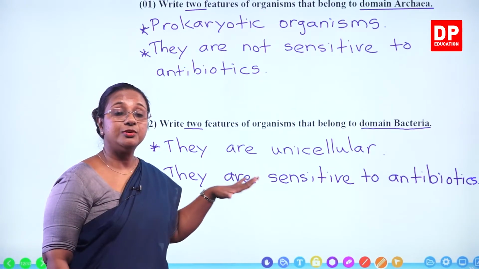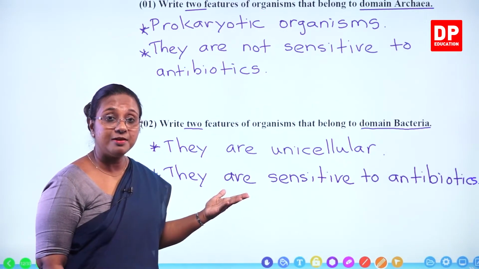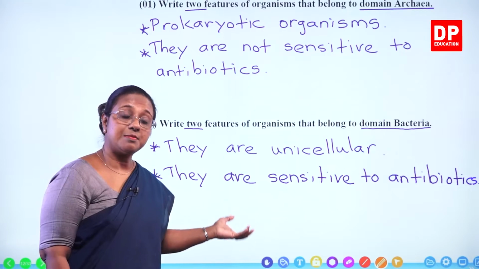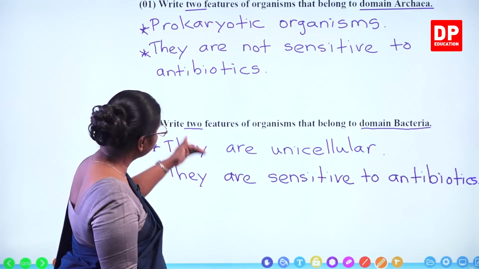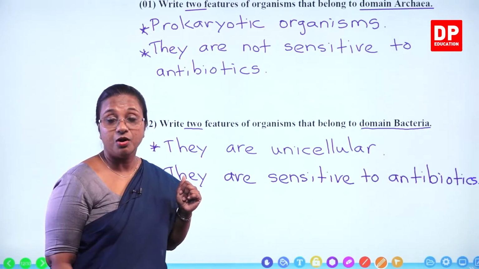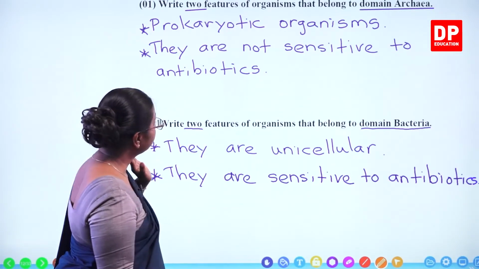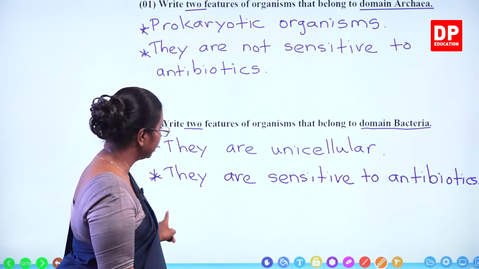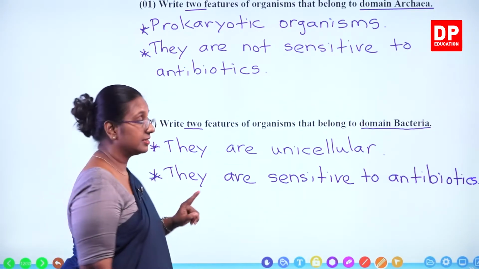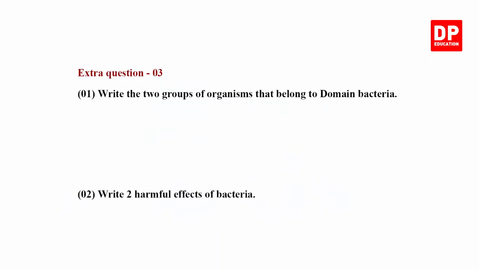You can also include about the environment, any environment, and also you can say some are pathogenic. All those can be included here, or you can even say they are prokaryotic organisms. So write two features of organisms that belong to domain bacteria. They are unicellular, they are sensitive to antibiotics. I will move on to the next question.